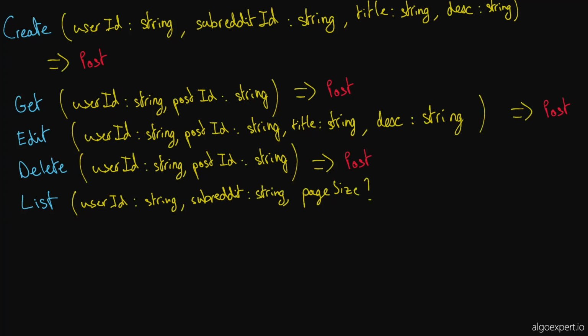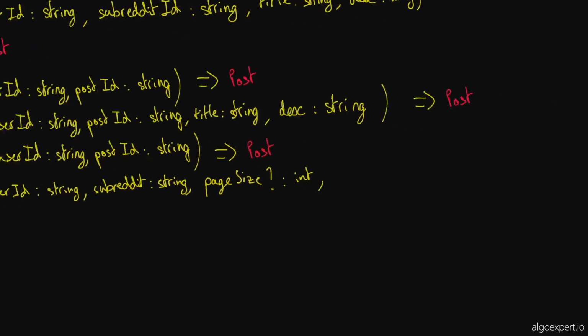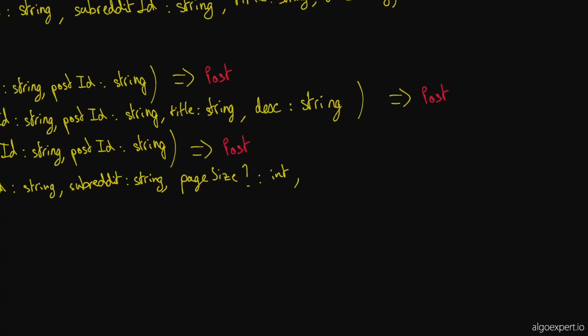So, and it would default to like 50 posts or 10 posts. You would define some default page size on the back end. Yep. So it's an optional parameter and it's an integer. And then you have to pass in a page token when you're dealing with a paginated API.